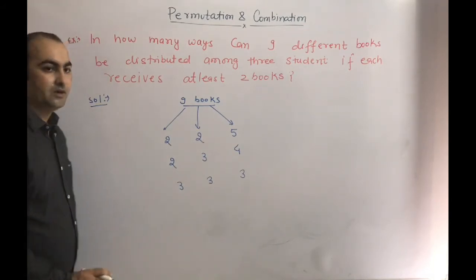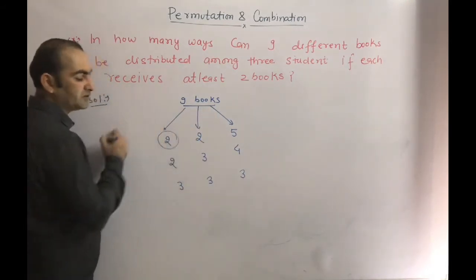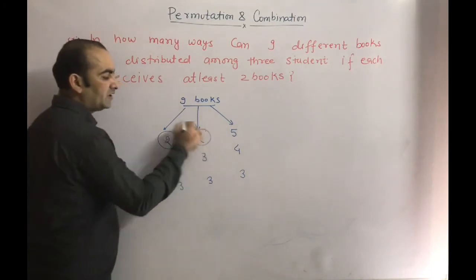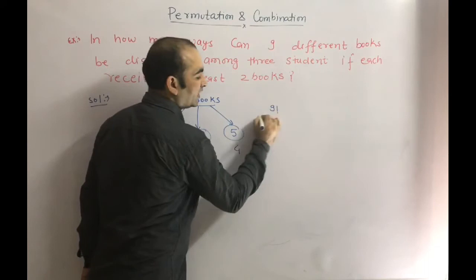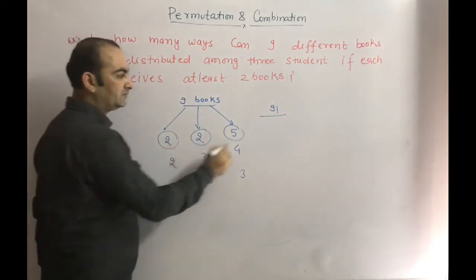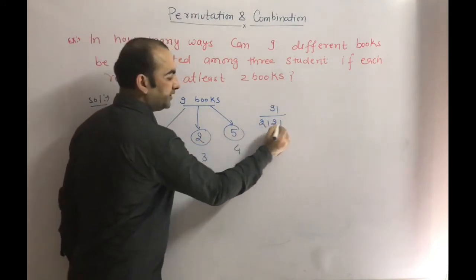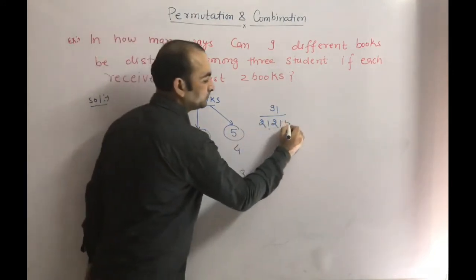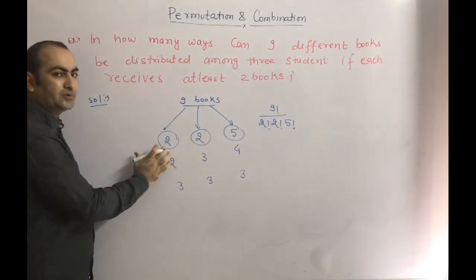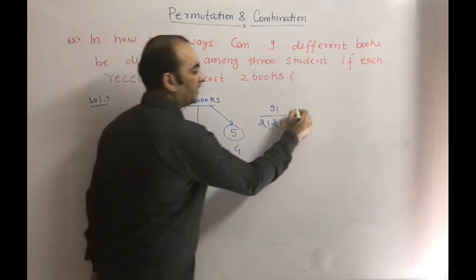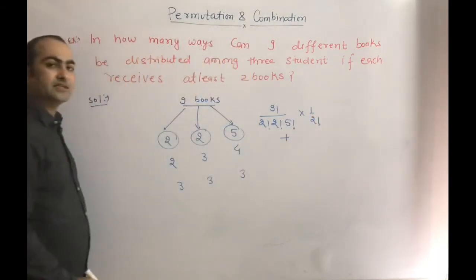According to the first case, we want to divide 9 books into 3 groups in such a way that in the first group we have 2 books, in the second group 2 books, and in the third group 5 books. So the total number of ways is 9 factorial divided by 2 factorial into 2 factorial into 5 factorial. Now here these 2 groups are equal in size, so what you do? Into 1 by 2 factorial. Plus case 2.